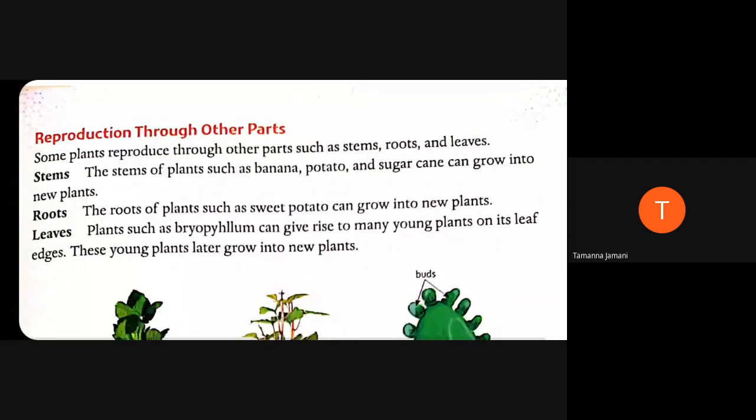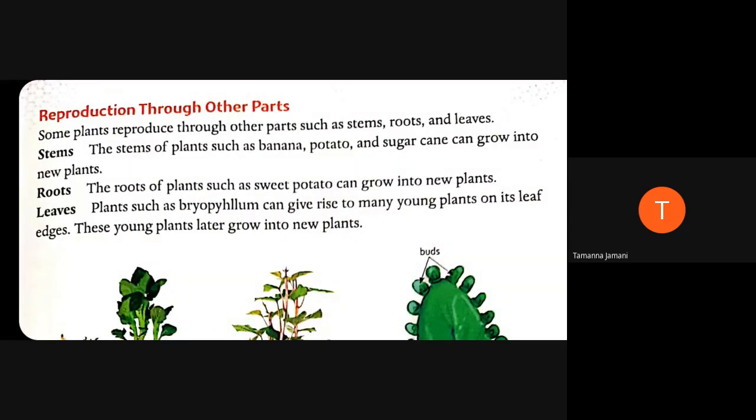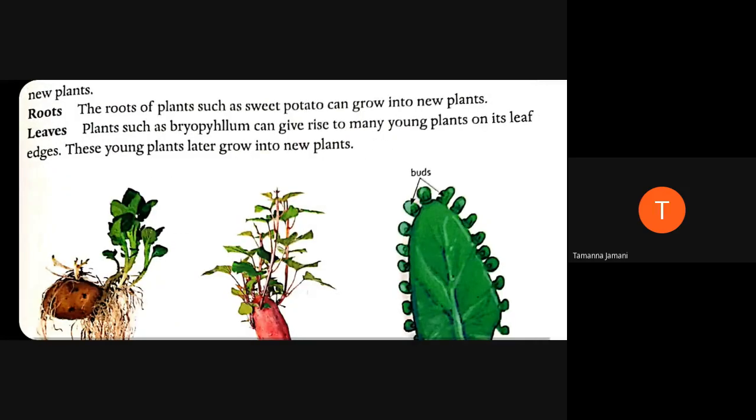Now the same way, last but not the least, leaves. Continue, beta. Leaves. Plants such as Bryophyllum can give rise to many young plants on its leaf edges. These young plants later grow into new plants. Okay, thank you so much, beta. Now mute your mic.